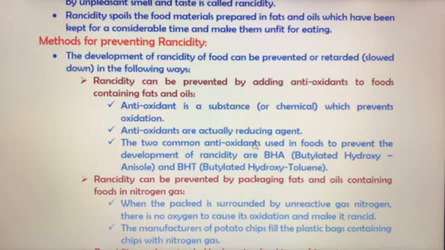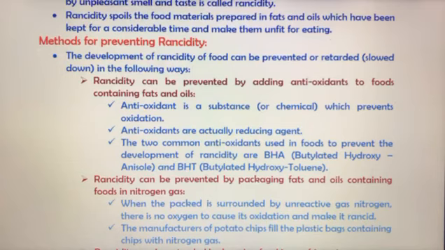Reducing agents reduce others and oxidize themselves. So if an antioxidant is capable of oxidizing itself, it will not allow the food material to react with the oxygen in the air. If oxygen is not reacting with the food material, it will prevent rancidity.